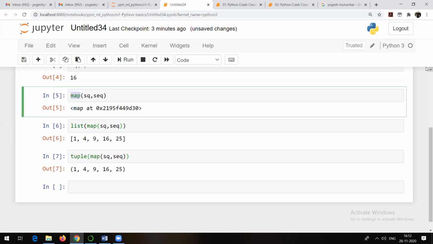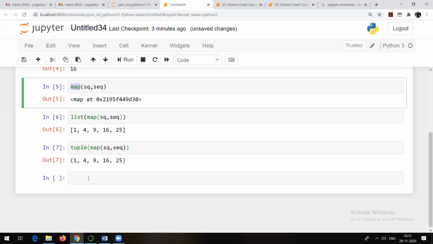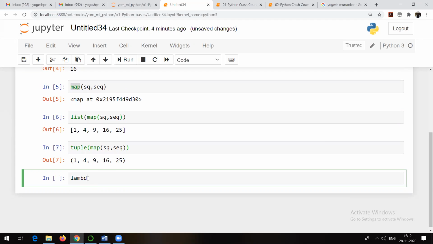What you can do is, you can map anything. You can either map a function to some data, or you can map a lambda expression to some data. For example, suppose I am writing a lambda expression which is going to find out the cube of a number. So how do we write the lambda expression for that? Lambda, variable, and then whatever operation we want to do. Suppose I want to find out the cube, so maybe x star x star x. That means it is finding out the cube. I will assign this particular lambda expression to some variable, suppose t. So t is equal to this one.